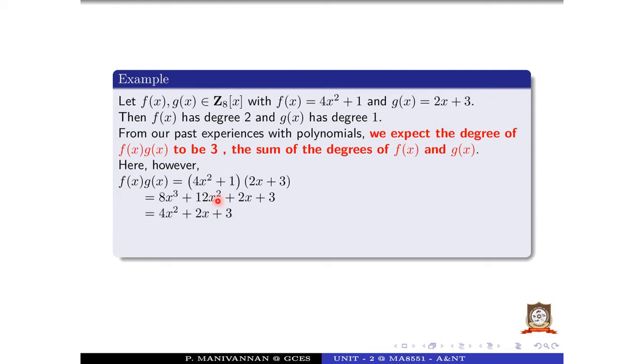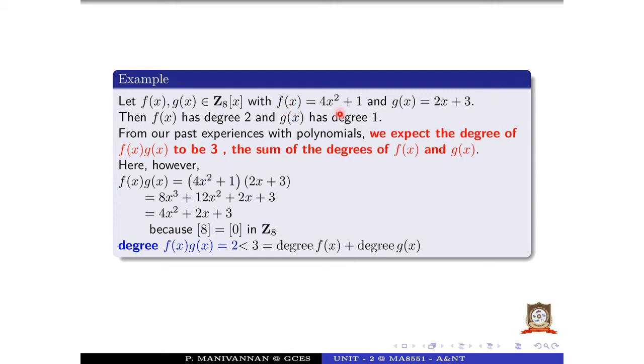So the 8x cubed term is 0, so we omit this term. So we get 4x squared plus 2x plus 3. It is a polynomial whose coefficients belong to Z8. The degree of f of x into g of x is 2, the highest non-zero power, because 8 equals 0 in Z8 and also 12 is equal to 4. So the degree of f of x into g of x equals 2, which is less than 3, the sum of the degrees of f of x and g of x.